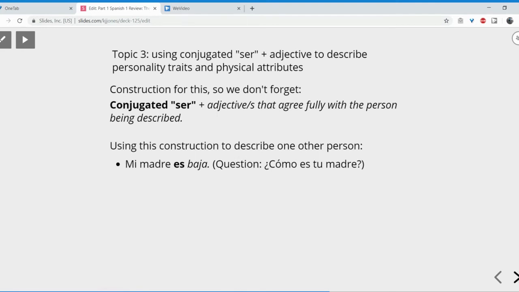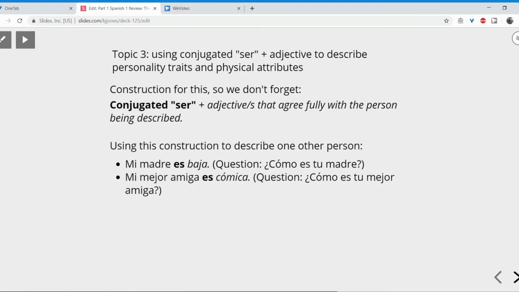Mi madre es baja. Look at the structure. Here's the subject. Here's the conjugated form of ser. And here's an adjective that agrees with the person being described. Madre, right? My mother. Single, female person. Four-form adjective, singular, female: baja. And of course, that answers the question, ¿Cómo es tu madre?